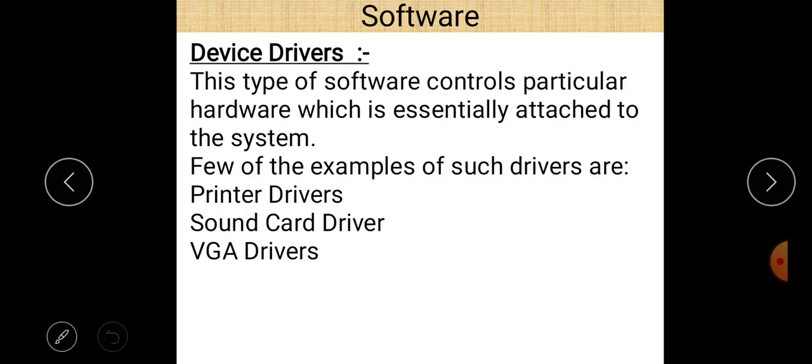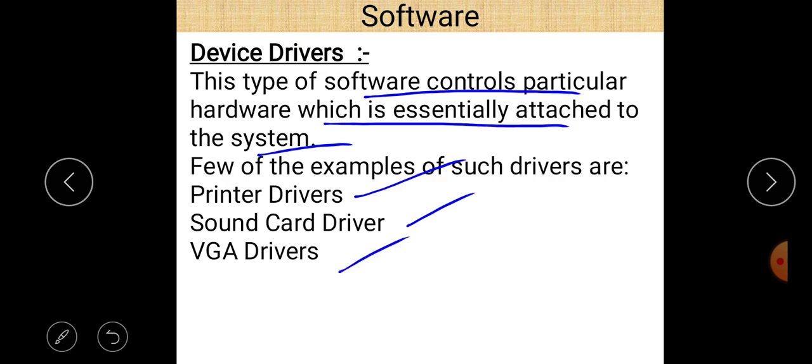There is another important type of system software, the device driver. This type of software controls particular hardware which is attached to the system. Some examples are printer drivers, sound card drivers, and VGA card drivers. Basically, device drivers are software related to a particular hardware, and without the device driver we are not able to run or work on that hardware.